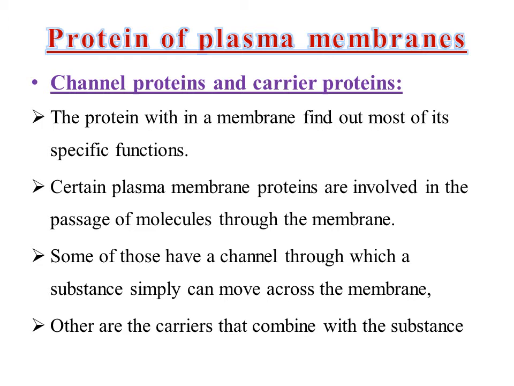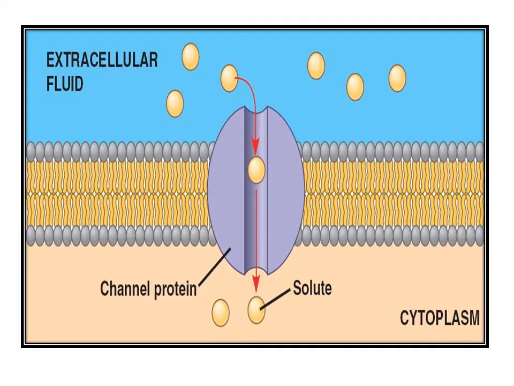The proteins within a membrane have most of the specific functions. Certain plasma membrane proteins are involved in the passage of molecules through the membrane. Some of those have a channel through which a substance can simply move across the membrane. Others are carriers that combine with the substance. In this figure, you can see the cytoplasm, extracellular fluid, and channel protein.